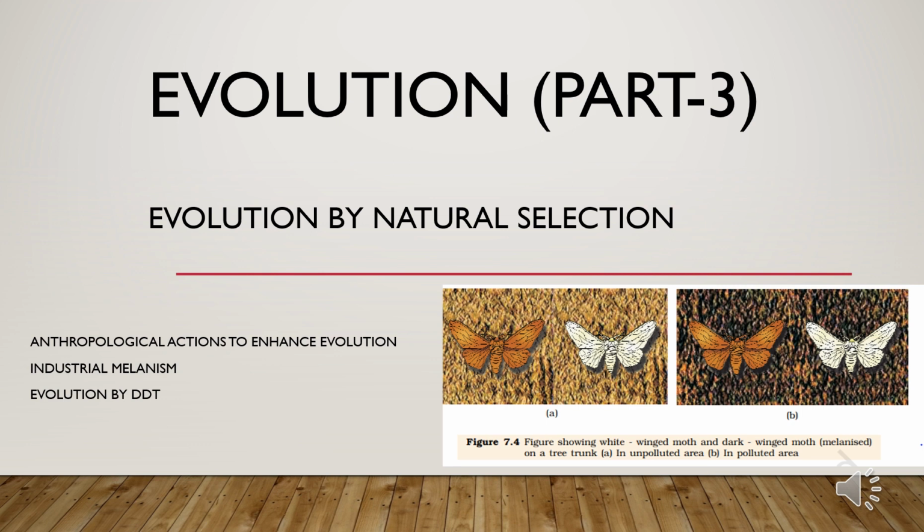Next is resistance of insects to pesticides. How did it happen? DDT, which came into use in 1945, was thought to be an effective insecticide against household pests such as mosquitoes, houseflies, lice, etc. But within 2 or 3 years of the introduction of this insecticide, new DDT-resistant mosquitoes appeared in the population.